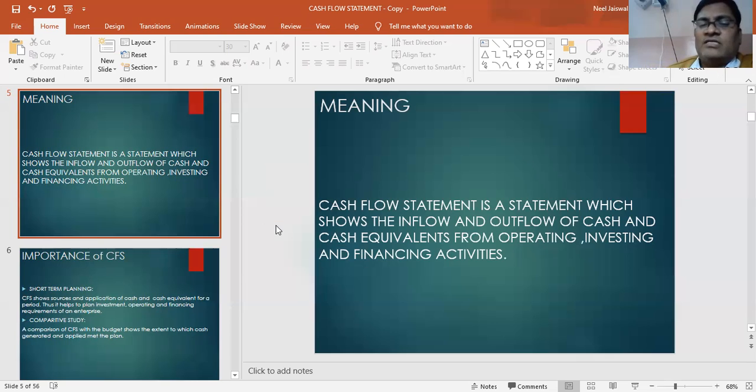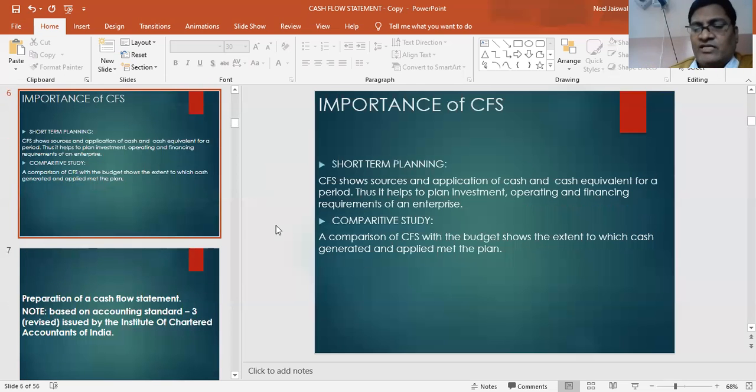It measures just the outflow and inflow of cash and cash equivalents from all these three activities.